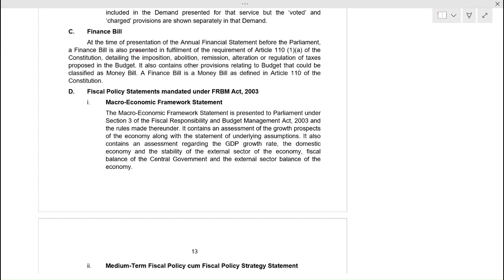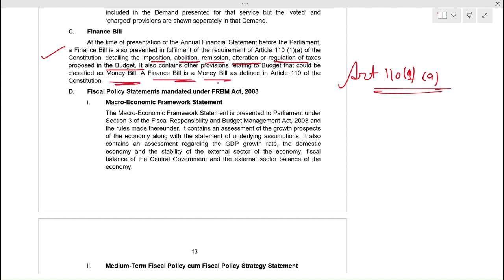At the time of presentation of annual financial statement before the Parliament, a finance bill is also presented in fulfillment of requirement of Article 110 Clause 1 Subclause A of the Constitution, detailing the imposition, abolition, remission, alteration or regulation of taxes proposed in the budget. It also contains other provisions relating to budget that could be classified as money bill. A finance bill is a money bill as defined in Article 110 of the Constitution.